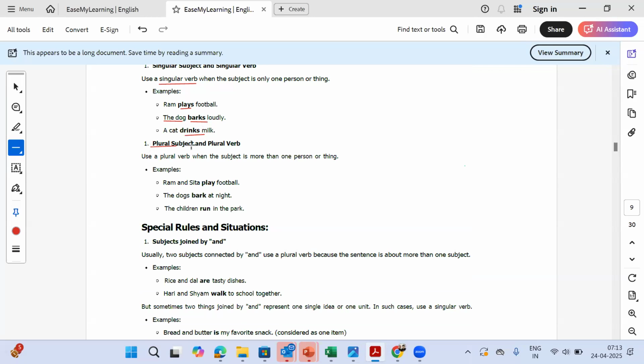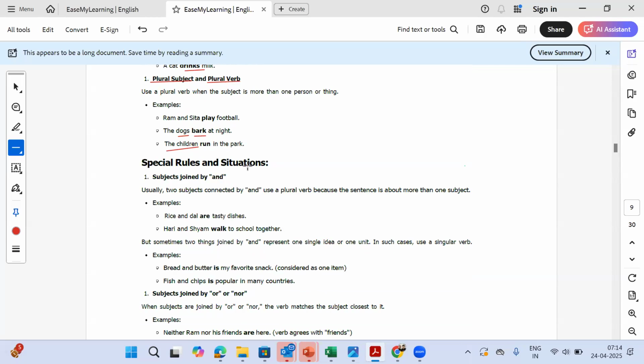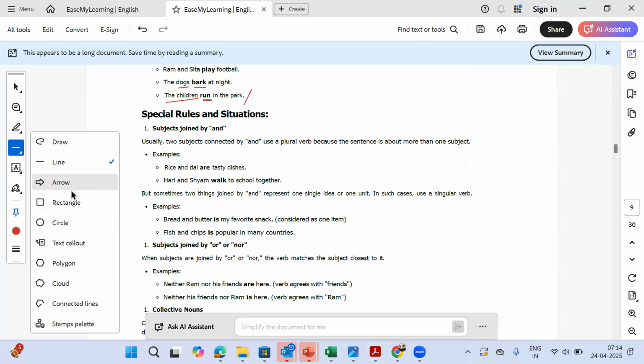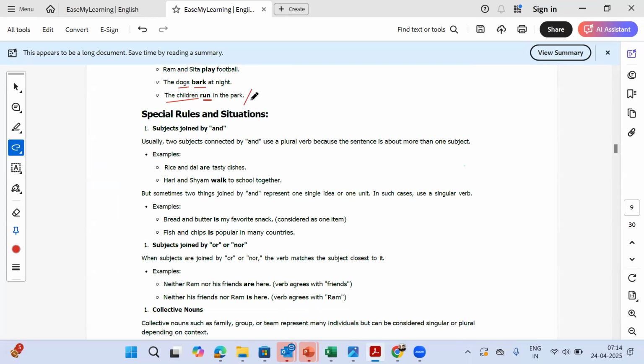Now, if there's a plural subject and a plural verb, that means that there is more than one person or thing. For example, Ram and Sita play football. The dogs, we are talking about multiple dogs, bark at night. The children, now we are talking about multiple children, run in the park. So here we use a plural verb. What we mean by plural verb is that there is no S.